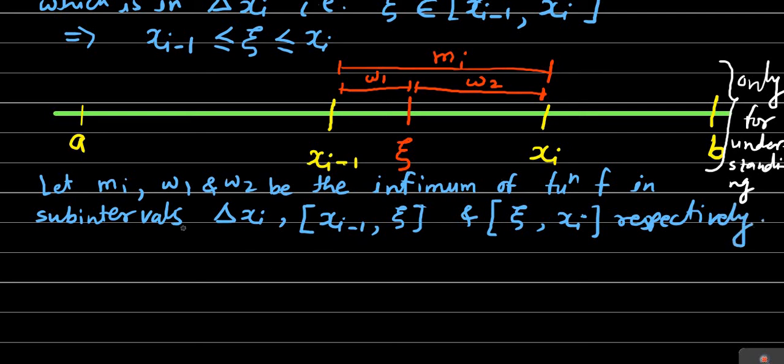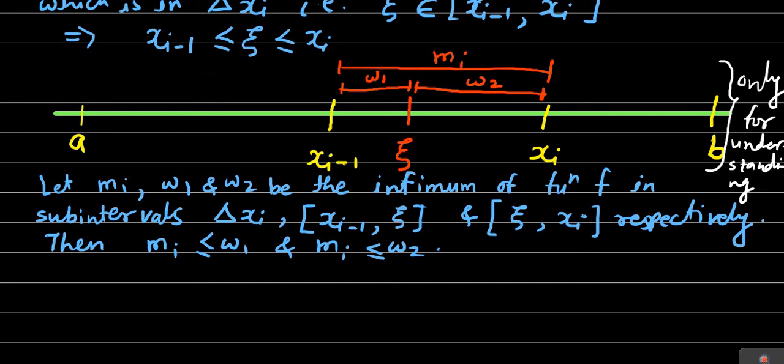If it is so, then what do we have? Then as told just now, we have the relationship between these three: mi is less than or equal to omega 1, and mi is less than or equal to omega 2 also. Then as seen just now, as xi is a point which lies between xi minus 1 and xi, if we consider that the function f is bounded over the complete closed interval a to b, therefore it is bounded on each subinterval and so on.